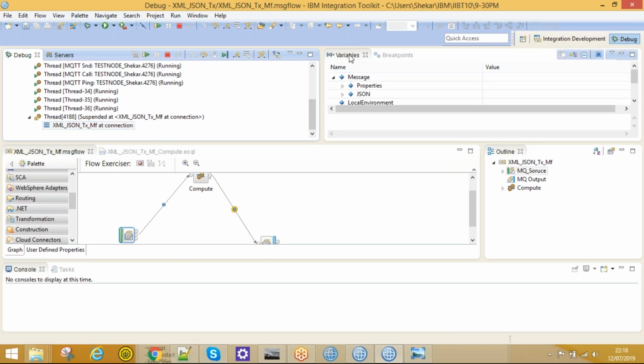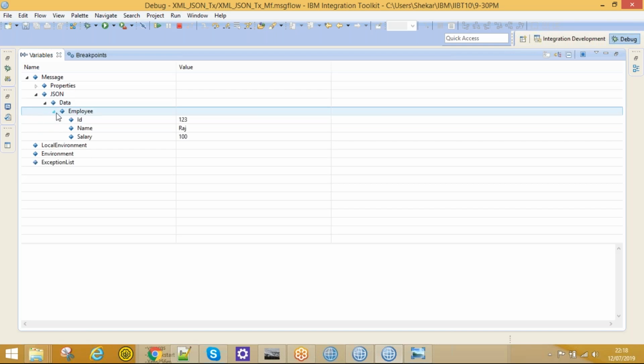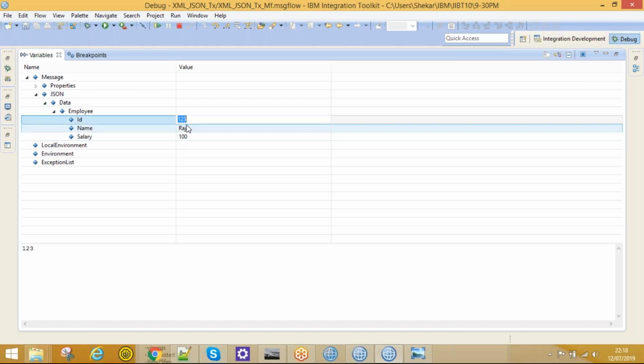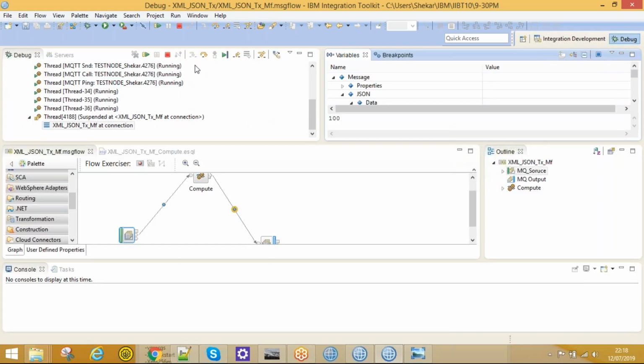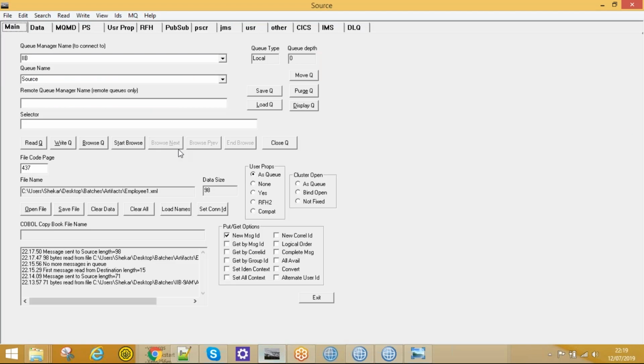Let's see that message. In the compute node, I've written the code for XML to JSON, right? So if you look at here, a JSON object is created. Under data, under employee, the ID, name, salary values are mapped from the incoming XML message. So let's click on step over. Now that message will go to the MQ output node. In the output node, I configured the source destination queue, right? Now let's see that message.